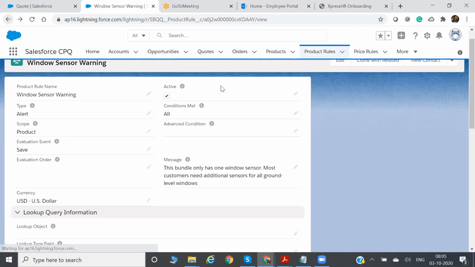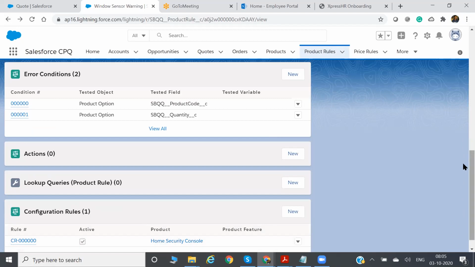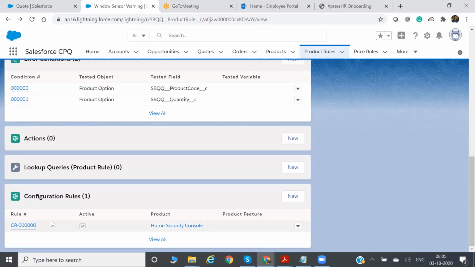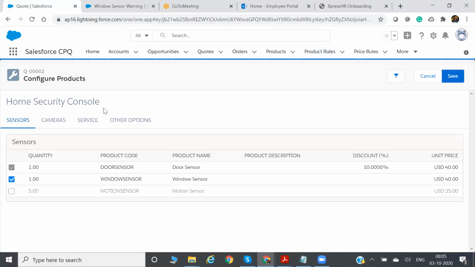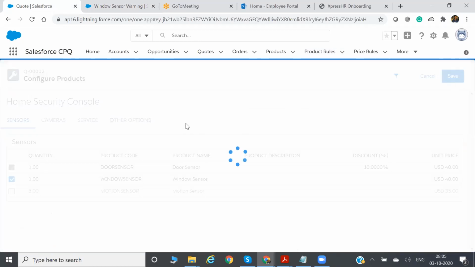So condition you have given, message you have given, and for the condition and product you have defined the configuration rule to which product or product bundle it should be applied. That's it. Then whenever you add that product bundle with windows sensor quantity equal to 1 and try to save it, it will fire the alert message.